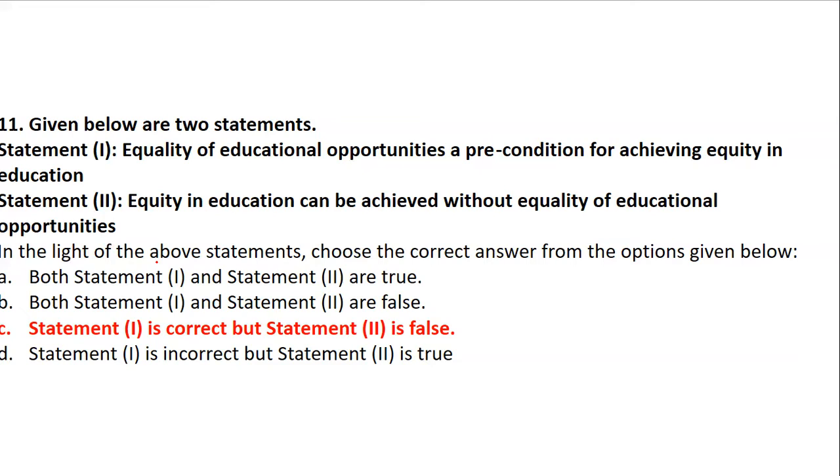UGC really comes up with such types of statements, which take a lot of time for students, and students may get confused. So you should be very careful with such statements. If you read statement 2 very carefully, they are saying that if you want to have equity in education, equality is not important.